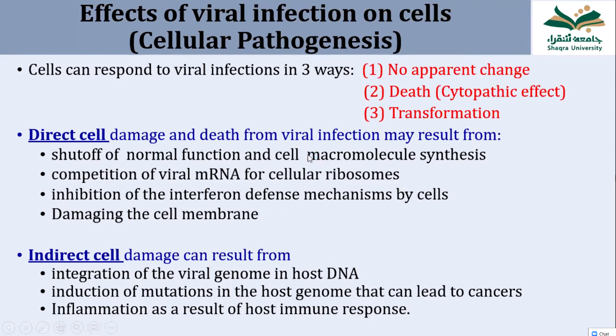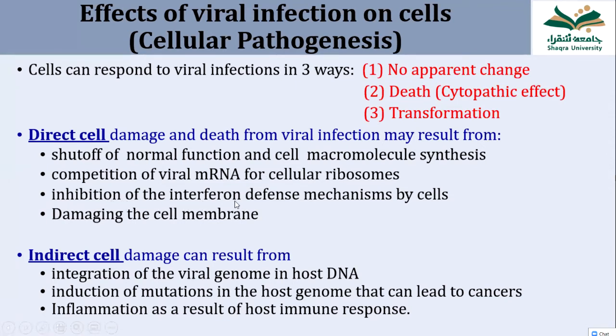It takes control of the cell and uses the cell mechanism for its own purpose. Number two, the viral messenger RNA and the cellular ribosomes start to synthesize only the viral proteins and they stop functioning for the cell.